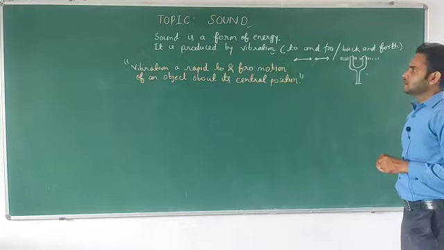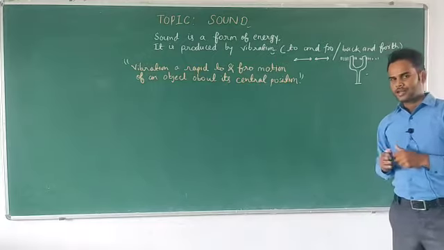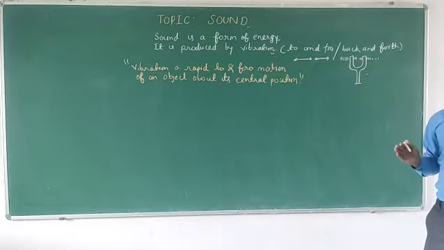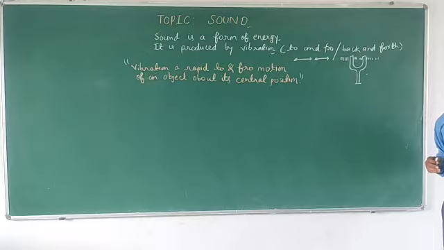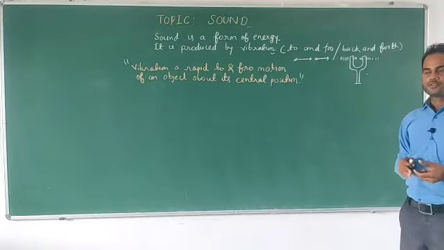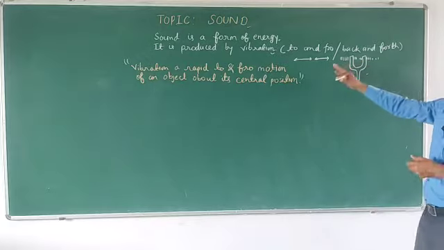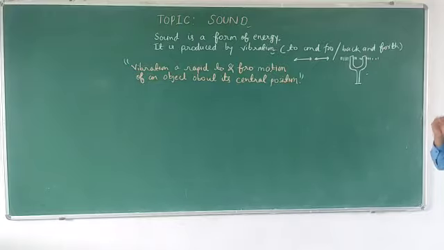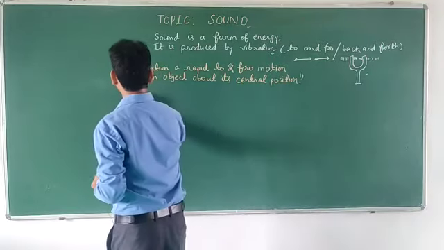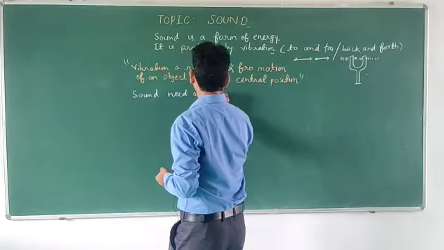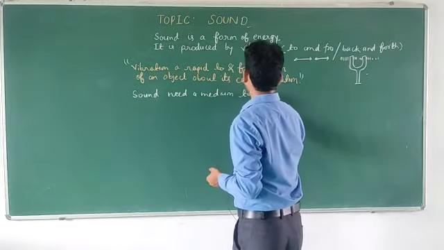We know that light is an electromagnetic wave, but sound is a mechanical wave. Mechanical waves are those waves which travel through a medium like solid, liquid or gas. Light comes from the sun through space, so light can travel even in a vacuum. Sound can travel only in a medium. It needs a medium to travel.